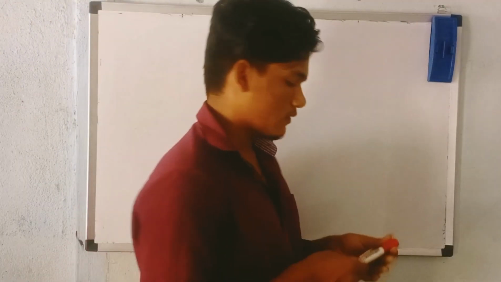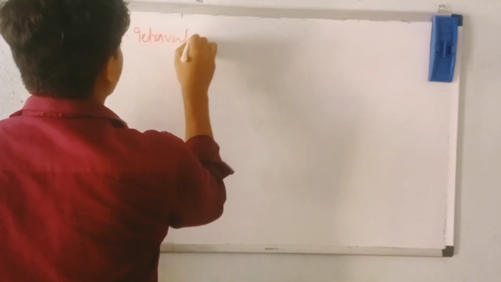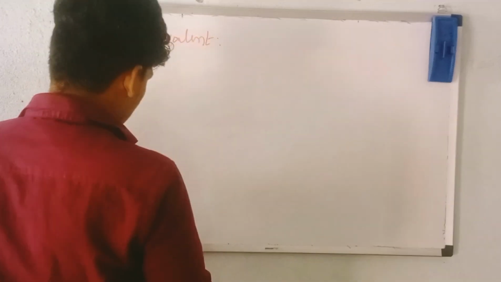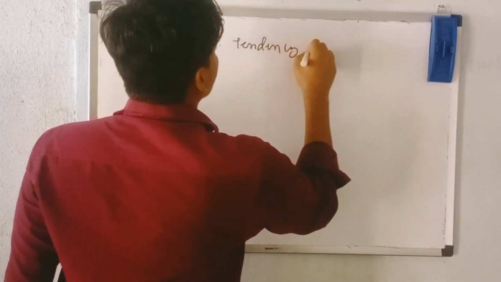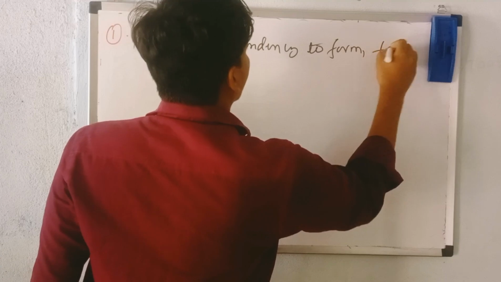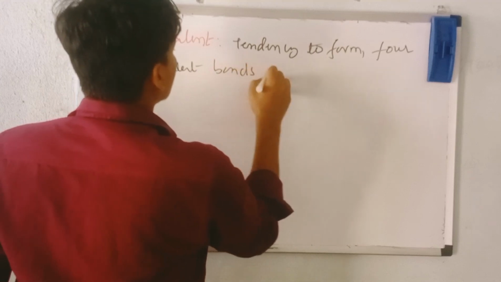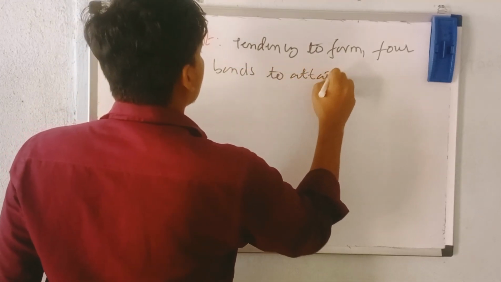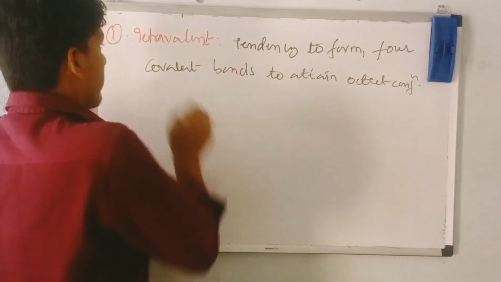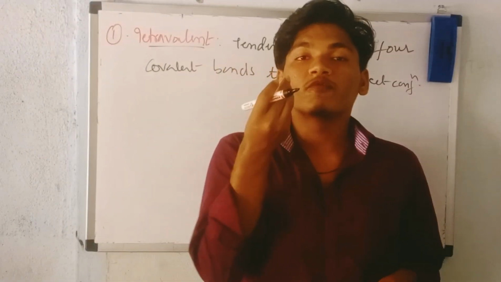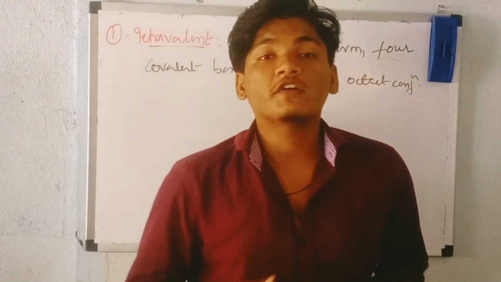So the first reason is tetravalency. What does tetravalency mean? Tetravalency means the tendency to form four covalent bonds to attain octet configuration. Here, tetravalency is nothing but the tendency to form four covalent bonds. How many covalent bonds? Four covalent bonds, to attain octet configuration.